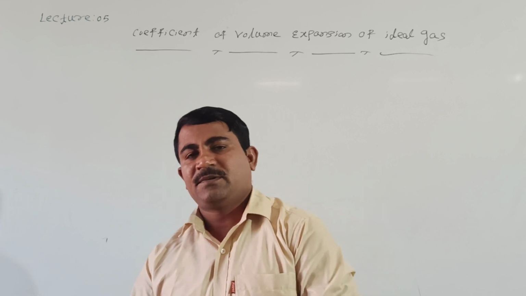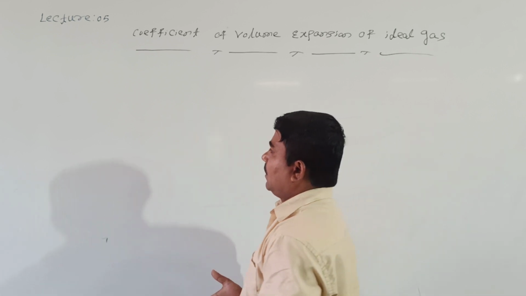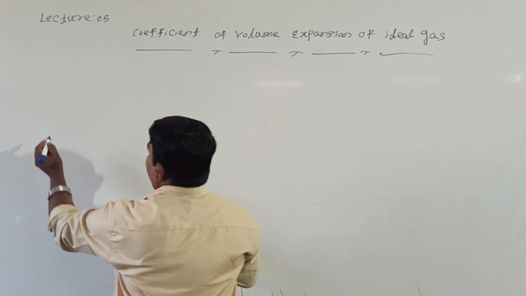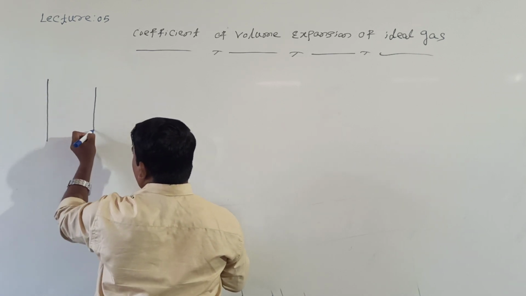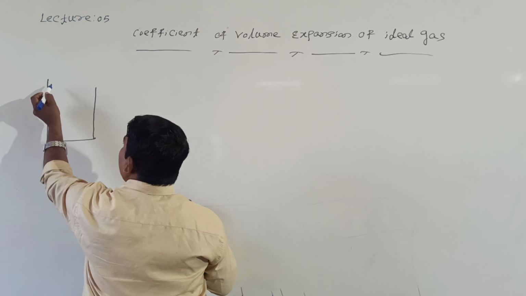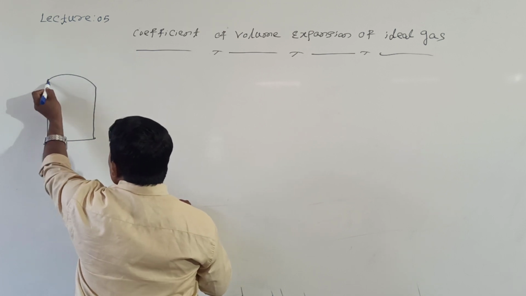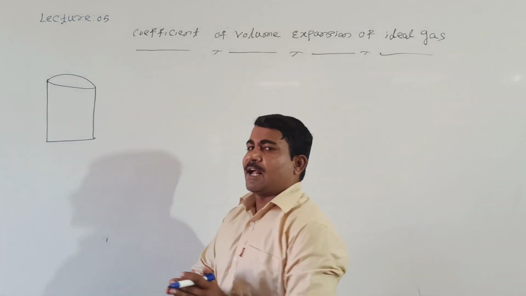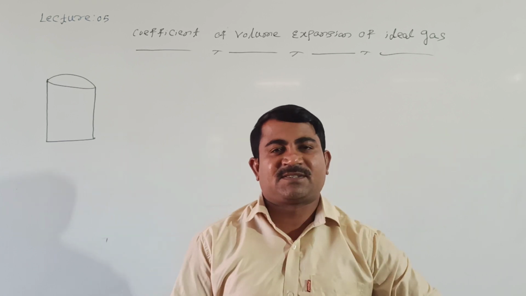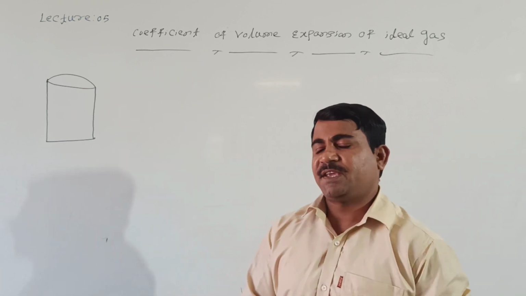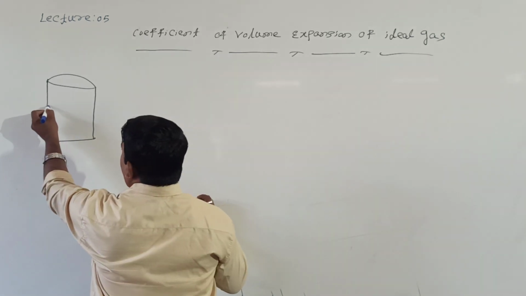Shall we see this one? Look at me. Now I will take an ideal gas in a vessel. Ideal gas means gases which obey Boyle's law and Charles's law, these we call ideal gases, or gases maintained at low pressure and high temperature. Right now, see here, I will take the ideal gas of mu moles.